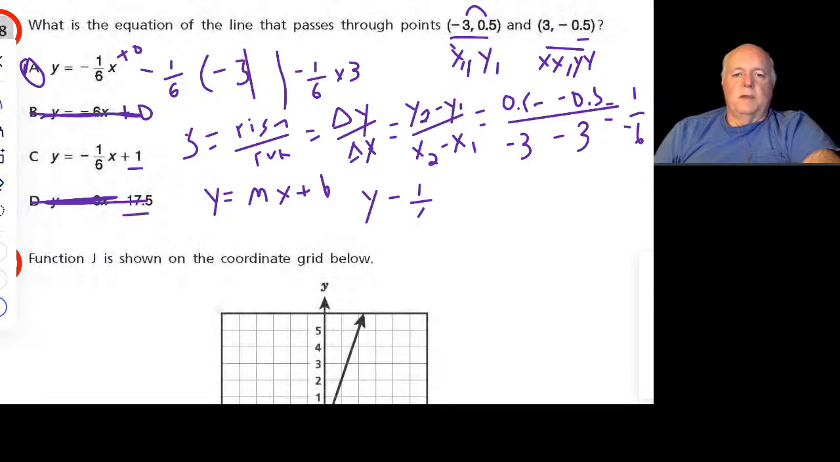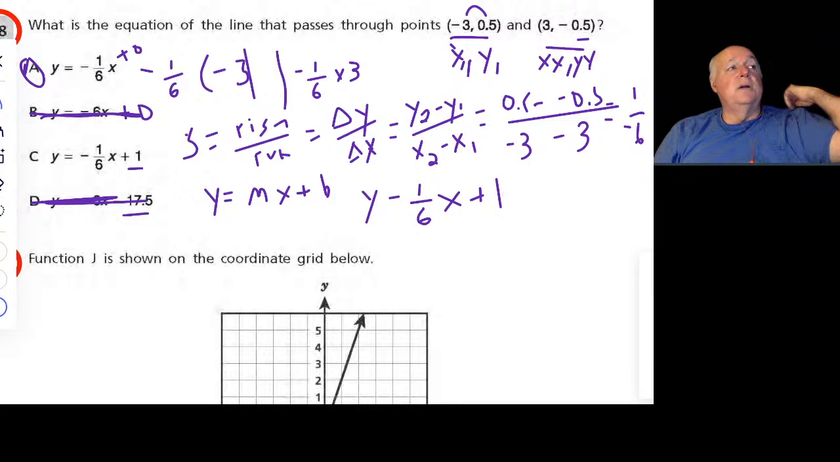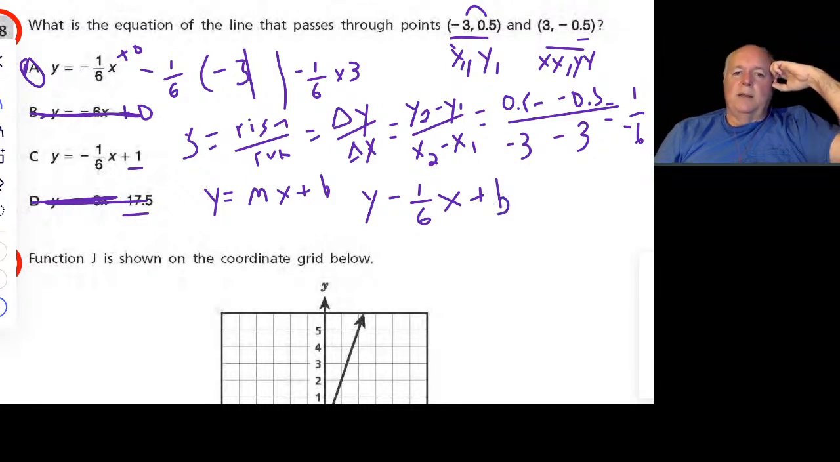So y equals minus 1/6 x plus b. Now what we can do is insert either one of these points, and that way we're going to determine what b is. We kind of already did that when we plugged in the other points earlier, and we find that b is 0. So that just means that's our equation, y equals minus 1/6 x.